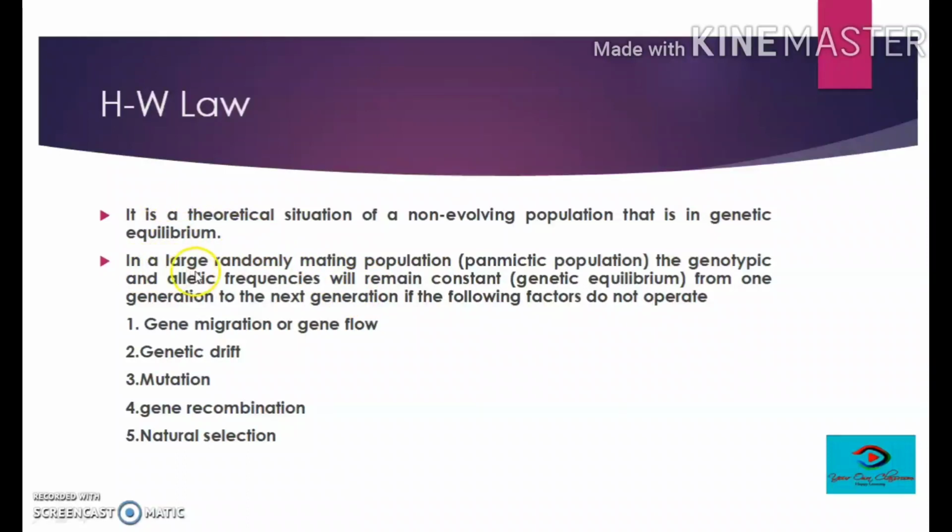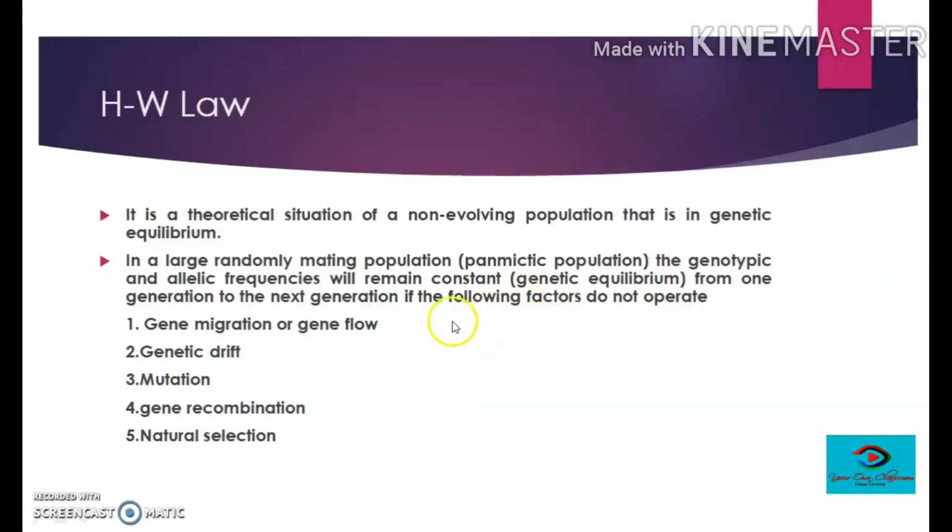In a large randomly mating population, also called a panmictic population, the genotypic and allelic frequencies will remain constant, means they will be in genetic equilibrium from one generation to the next generation if the following factors do not operate.